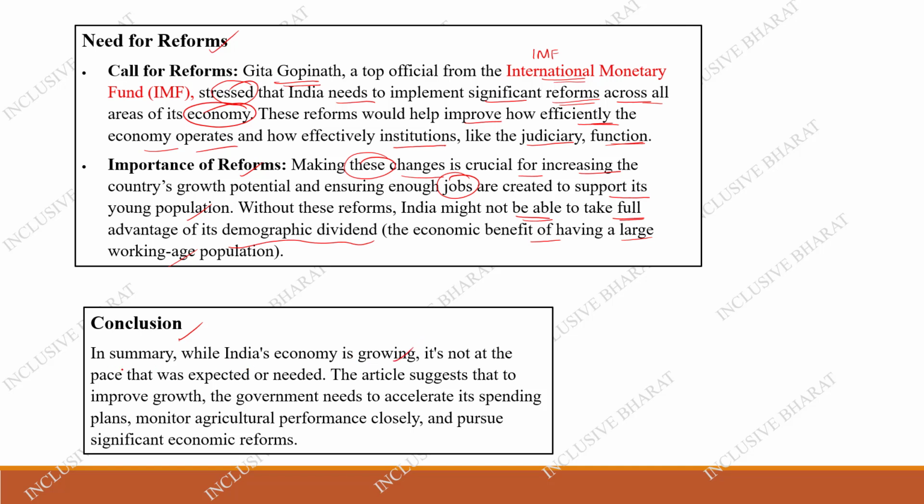It's not at the pace, not at the speed of what is expected or needed. So the article suggests that to improve the growth, the government needs to accelerate its spending, monitor agriculture performance closely, and third, pursue significant economic reforms. So first is spending, then agriculture, and then the significant economic reforms. These are the three things that the government has to do to improve India's GDP growth rate.